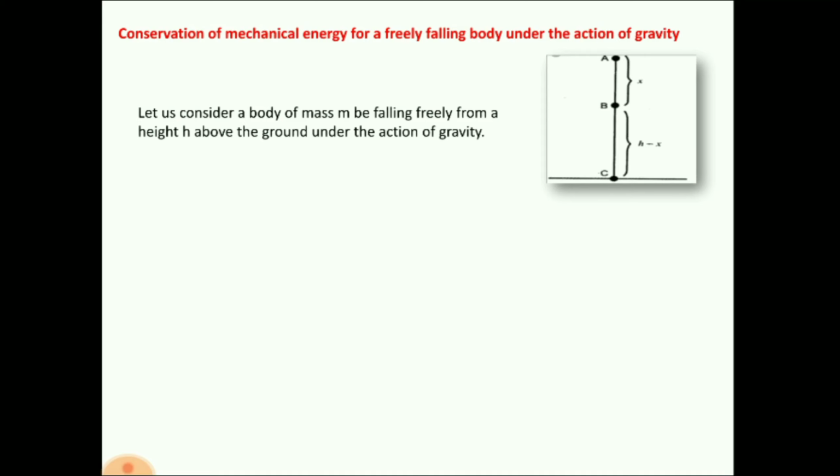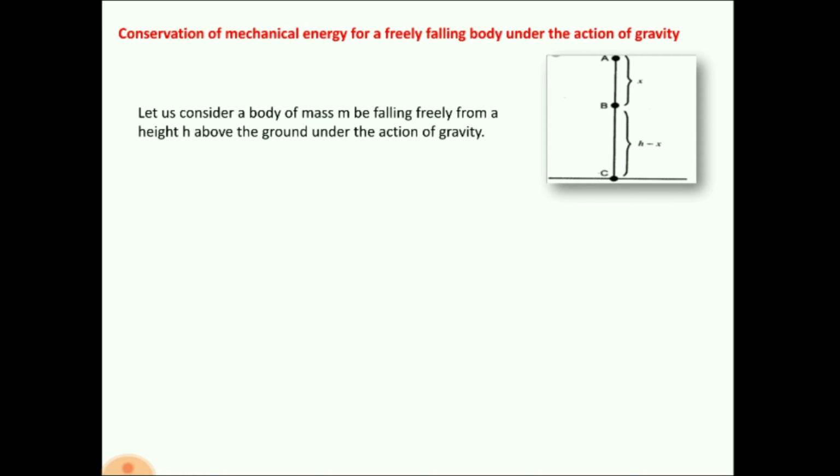Let us consider a body of mass m falling freely from a height h above the ground under the action of gravity. At this point the body is at A, the mass of the body is m, and the acceleration due to gravity is g. The height of the body from C to A is h. C is the ground level, B is some point, and A is the top position. At the beginning the body is at A, which means the body has velocity 0, because the body is not falling yet.